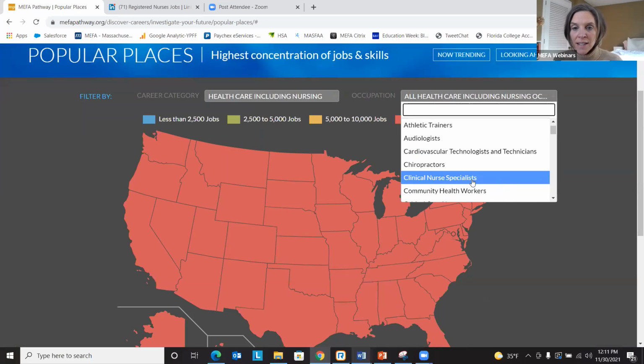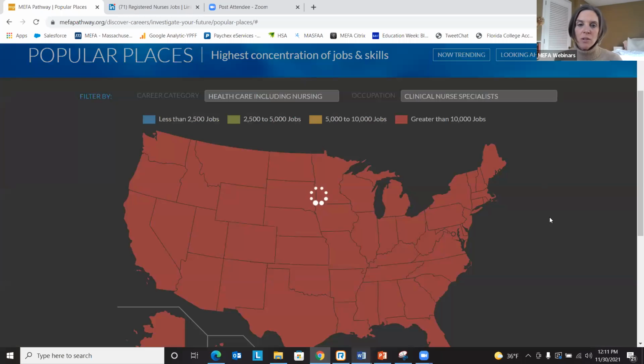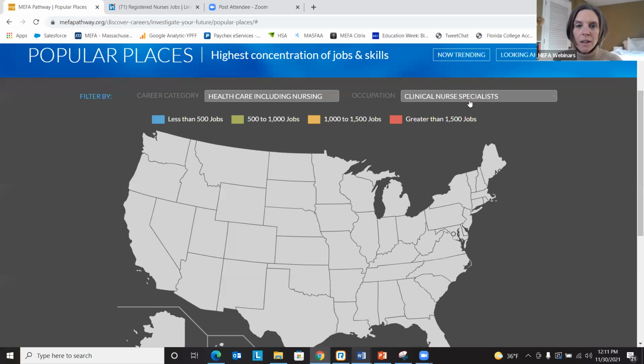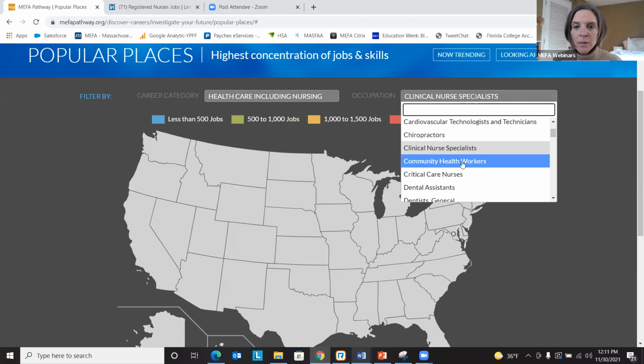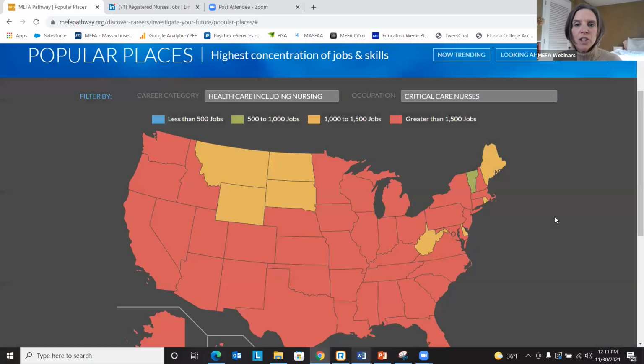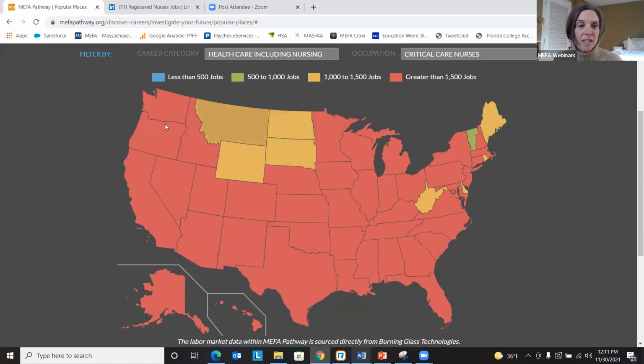So let's look at critical care nurse. Let's select critical care nurse. So based on the career category and the occupation, you can see that within the United States, in most areas there are greater than 1,500 jobs that are available. And then in a few areas, there are 1,000 to 1,500. And then here we are, 500 to 1,000 jobs.